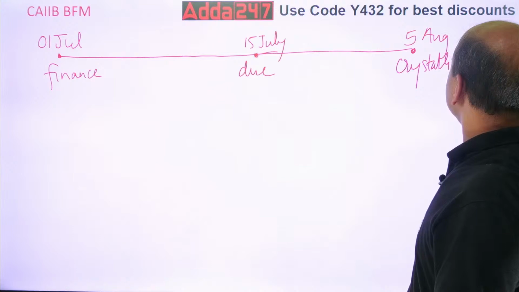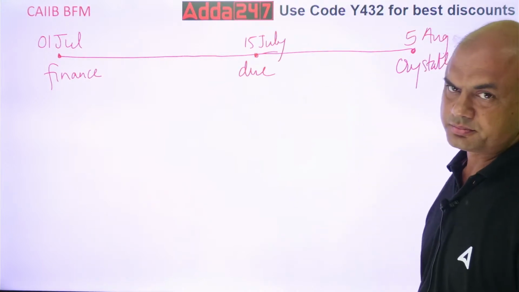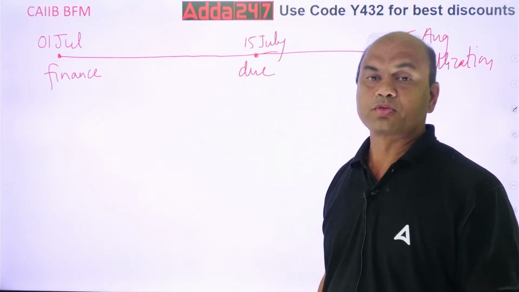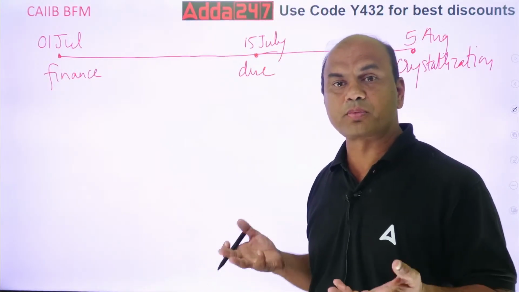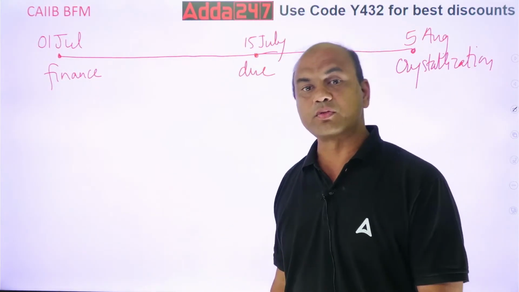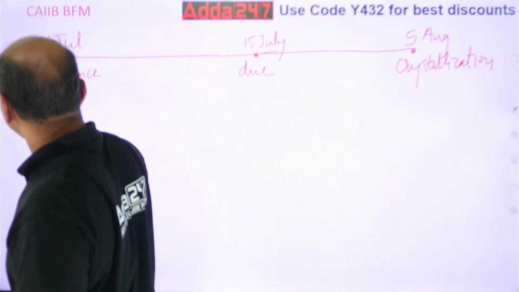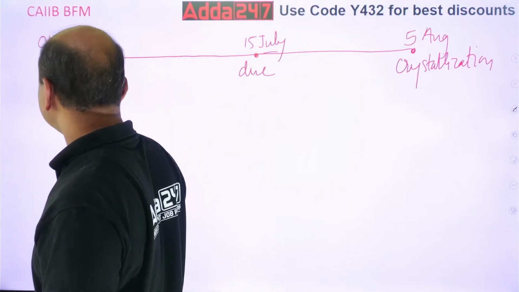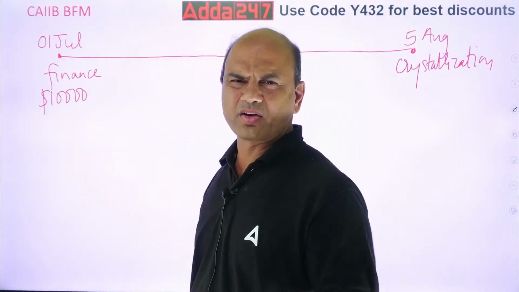So I have converted the entire liability to INR. Now what will I apply and what will the exporter pay me? See, what was the amount of the bill? $10,000. The rate I have fixed now is 82, so I have to convert it at the rate of 82. Forget all the other rates now.